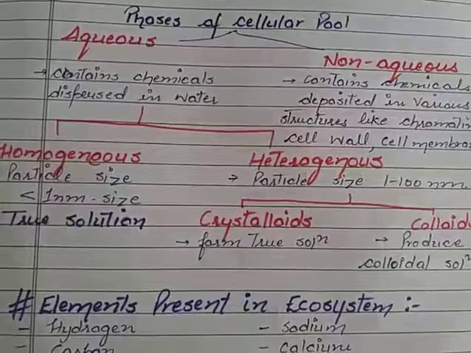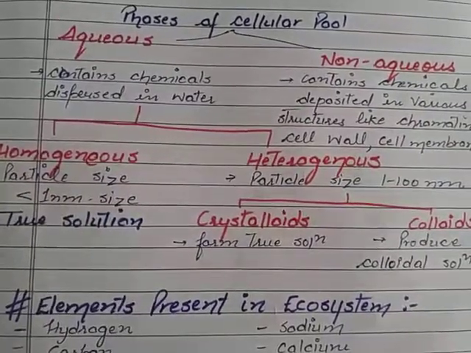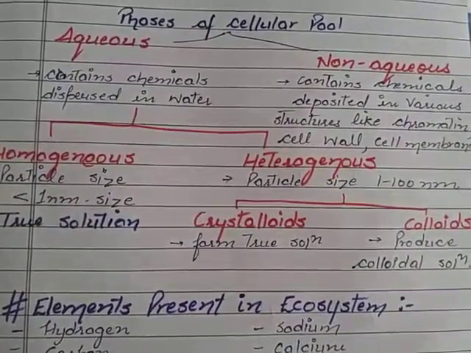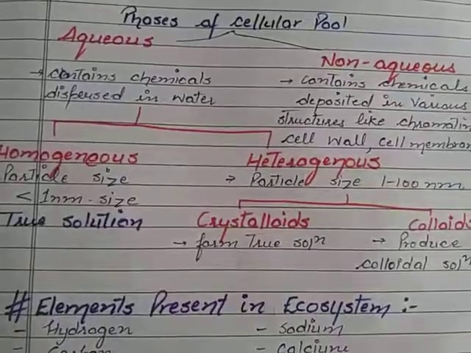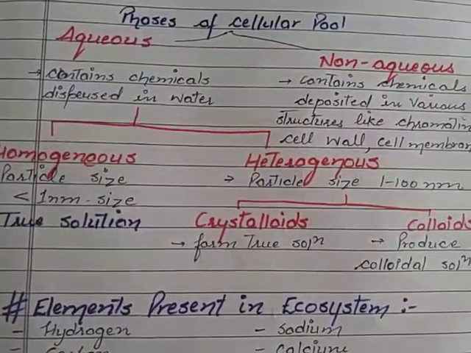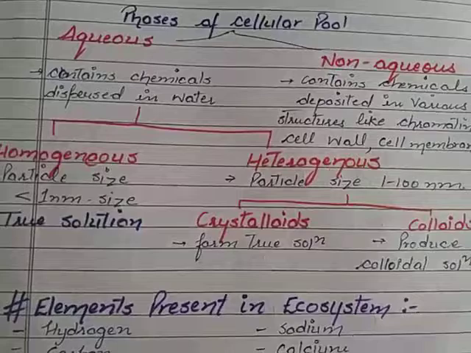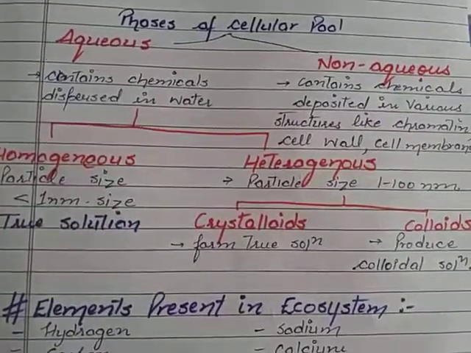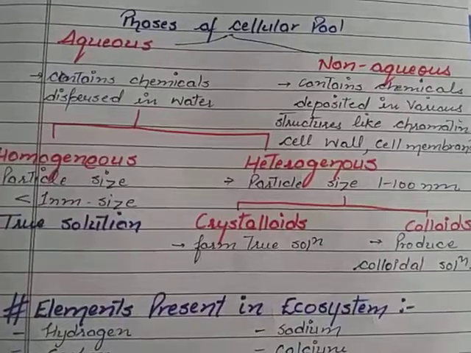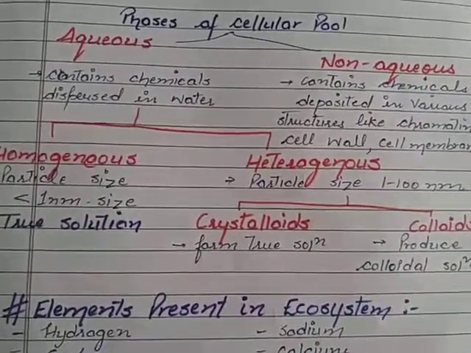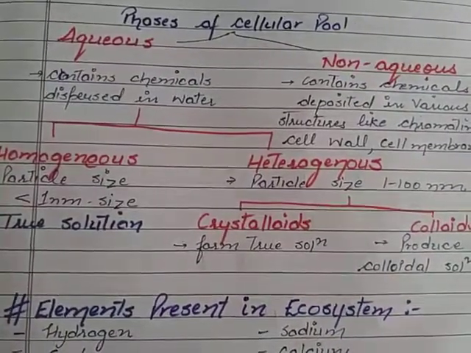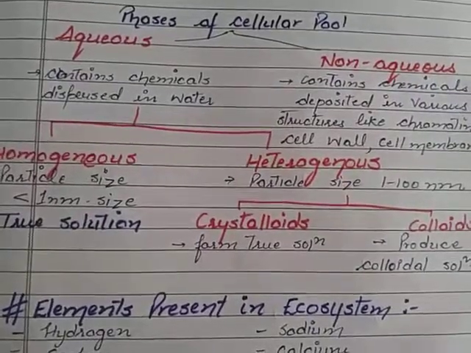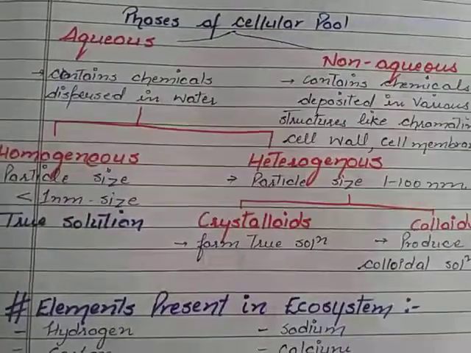If the concentration is not the same throughout, the solution is said to be heterogeneous, when the particle size is between 1 to 100 nanometer. Meaning if the size of the particles that we disperse in the solution is large, they will not solubilize completely and will lead to formation of heterogeneous phases of the cellular pool.